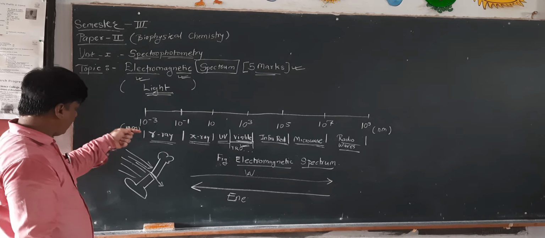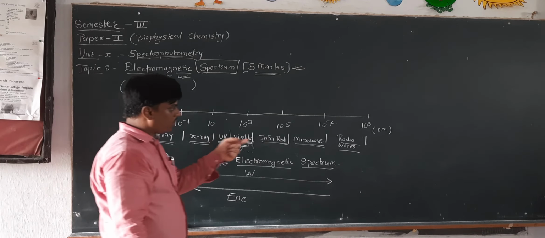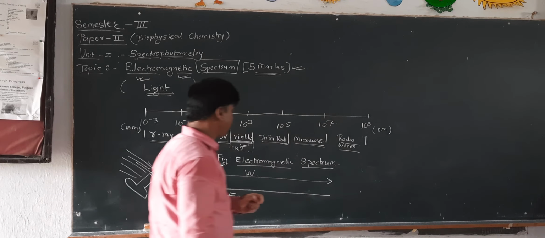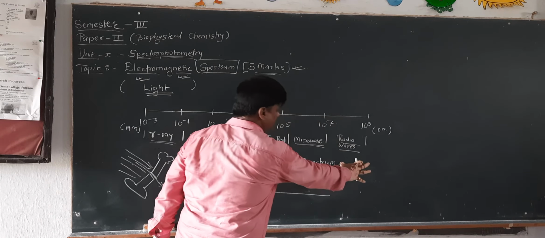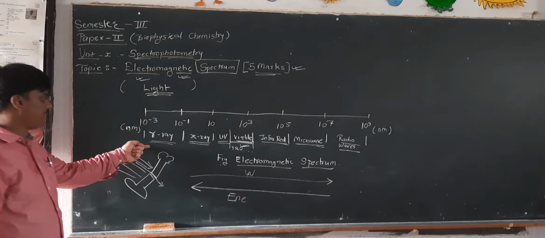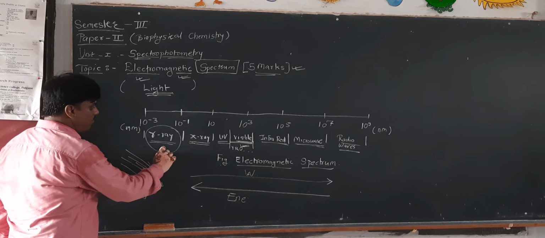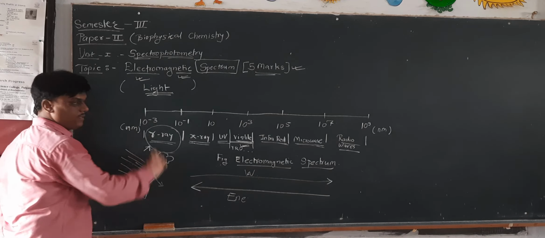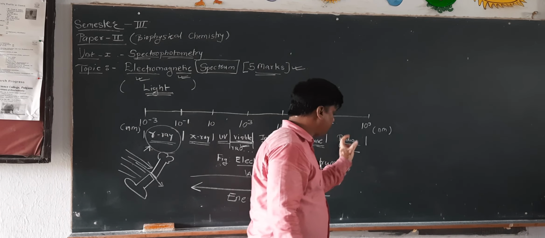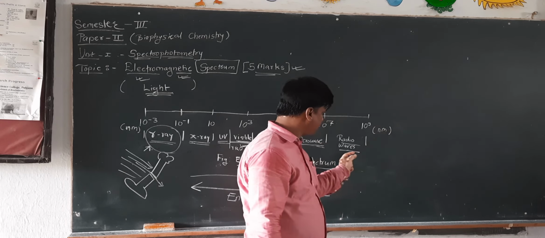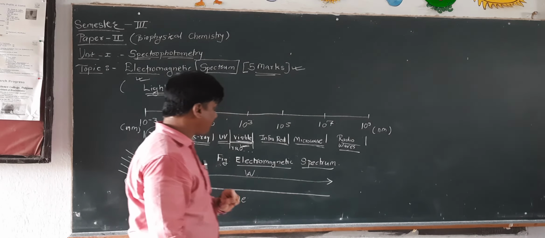That means gamma rays have more energy than radio waves. In short, radio waves have the least energy compared to gamma rays. So gamma rays are considered the most potent rays, while radio waves are considered harmless waves.